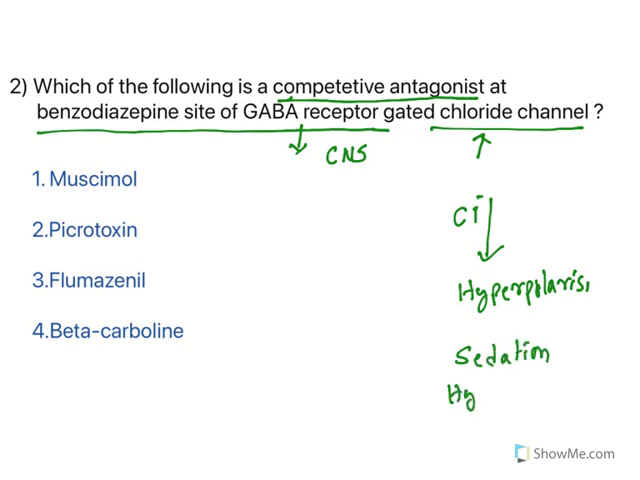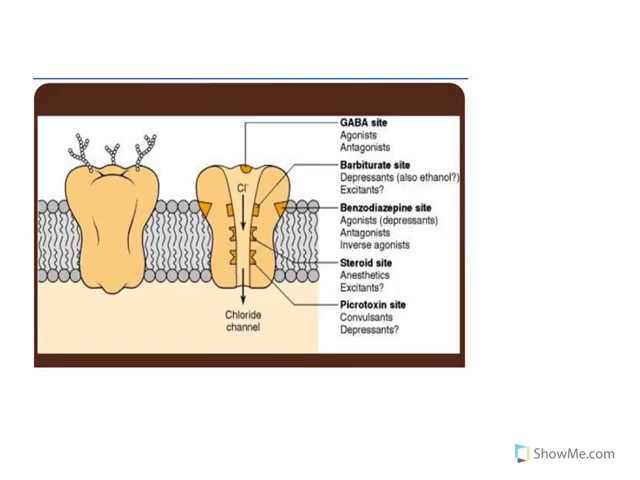So most of the sedative hypnotics will be acting on the GABA receptors. But the GABA receptor has so many binding sites. Let us have a look at this. This is a typical GABA receptor, and you have a site called the GABA site. GABA site means the neurotransmitter GABA itself goes and binds there. Agonist and antagonist, both of them will bind with this site.